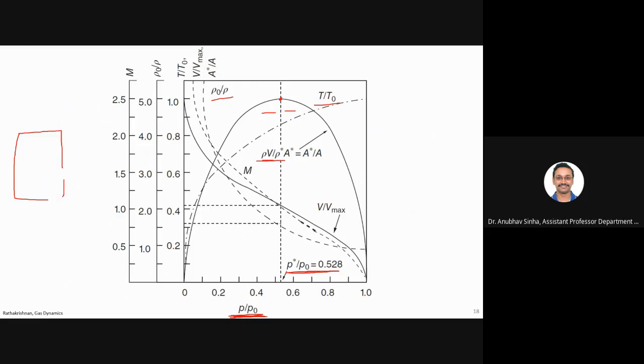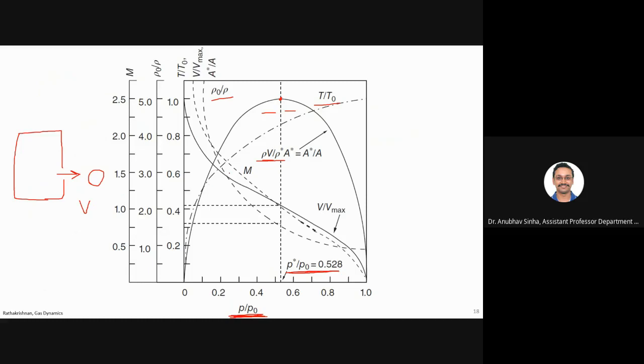This is not very intuitive. Let us say I keep on decreasing the outside pressure. Shouldn't I get a very high mass flow rate? Or let us say we derived initially that if outside is vacuum, I am getting the maximum V.